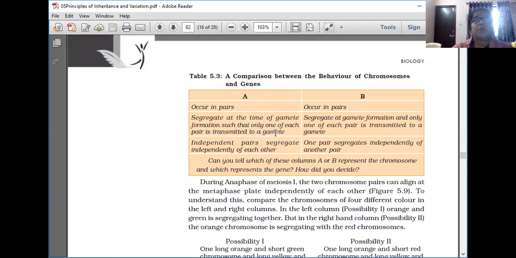Next one is independent pairs segregate independently of each other. This is the comparison between the behavior of a chromosome and a gene.